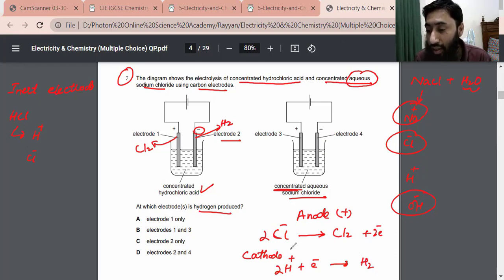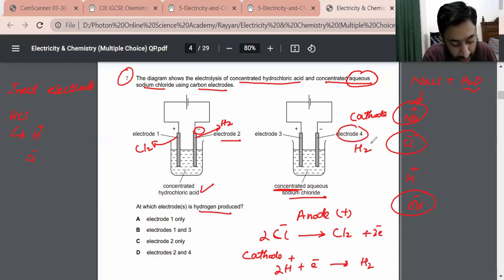So cathode means a negative charge. This is the cathode. Electrode 4 is the cathode. So we can say that at electrode 2, hydrogen gas will be given off. At electrode 4, hydrogen gas again will be given off. The answer should be D. Is it? Yes. Yes, guys. The answer is D. So this is the way to figure out the correct answer.